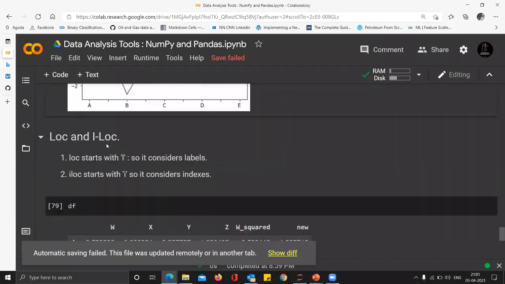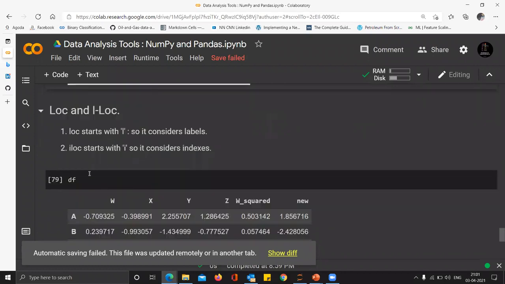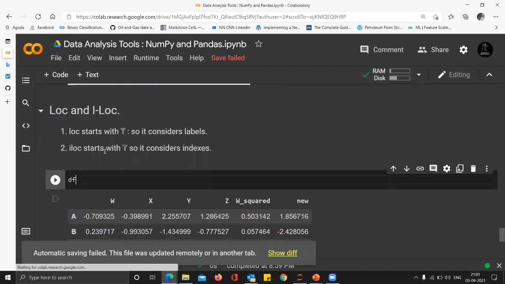loc and iloc, just two or three topics left for today. You have seen indexing and slicing for NumPy arrays. But now in a DataFrame, we have two more properties: index names and column names. What if we want to access the data of the DataFrame using these two attributes? That's why loc and iloc are there.